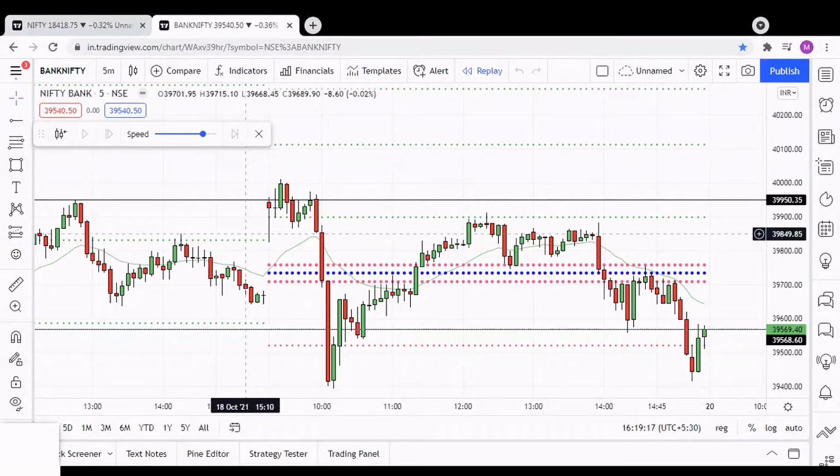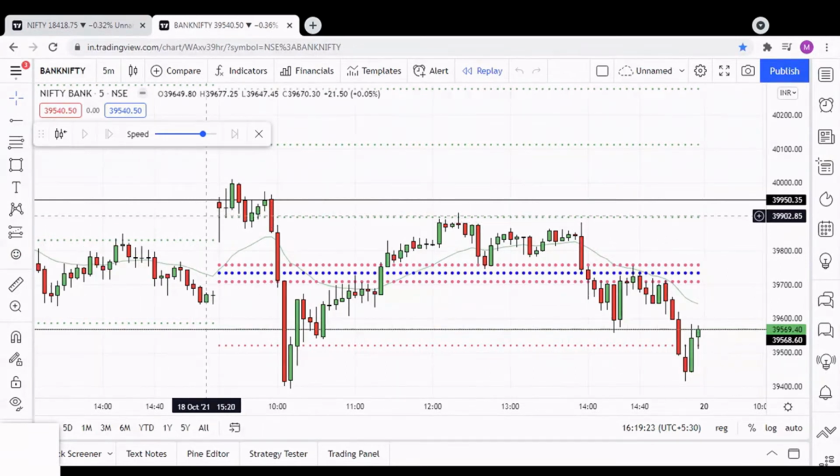Okay, the market opened with a red pin bar. Look at this candle, it's a red pin bar candle. This candle opened above R1 and closed below PDH. We cannot go for any long or short trade here.